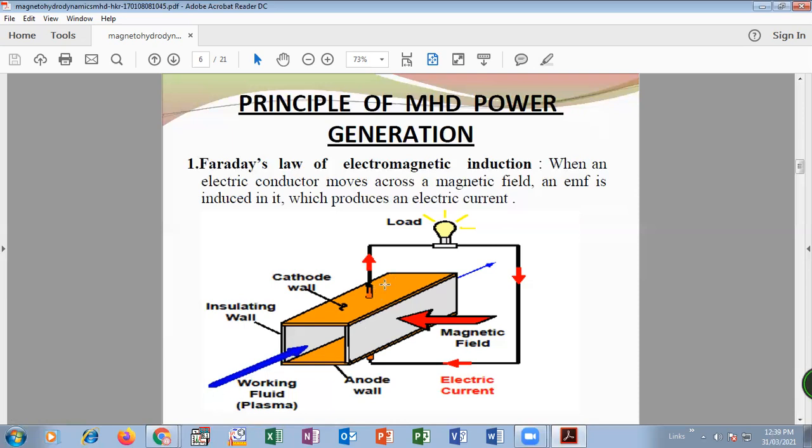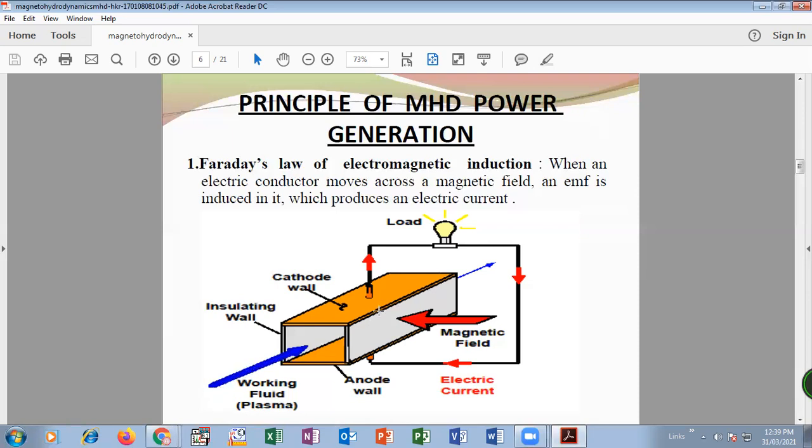Then the yellow block shows the cathode and anode, which are connected to the external circuit. So all these assemblies are placed perpendicular to each other. It maintains 90 degrees.